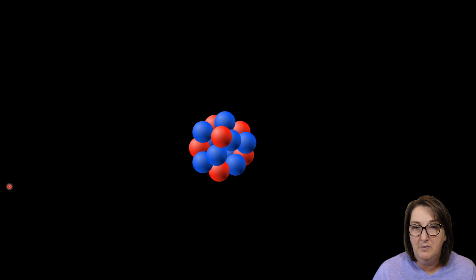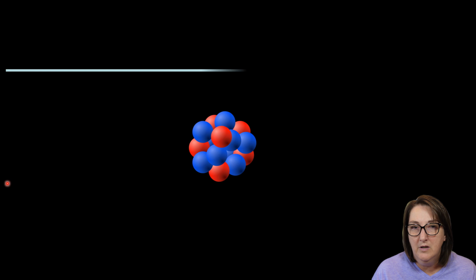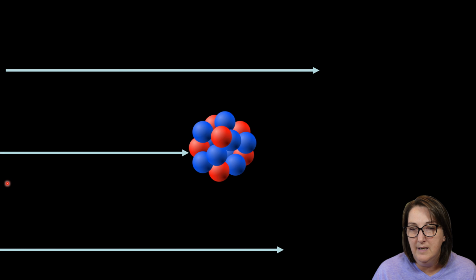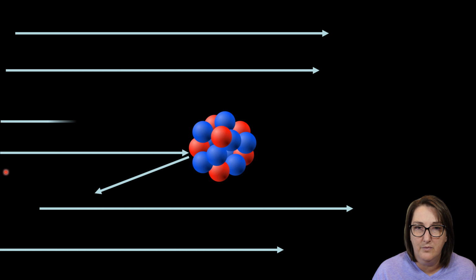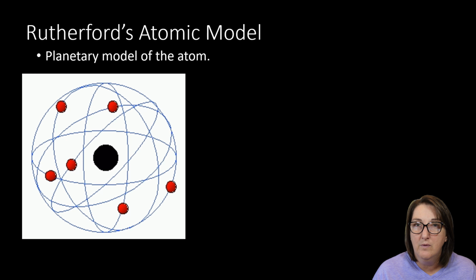So here's another example if I saw it at a molecular level. Here is a nucleus of a gold atom, and I'm going to shoot these alpha particles in, but every once in a while one is actually going to hit one of those nuclei and it's going to reflect it and bounce back out. Others are going to fly through, and then I'll have another one that will hit at another angle and it will pop out the other side. And so that's what he recognized when he did this experiment.